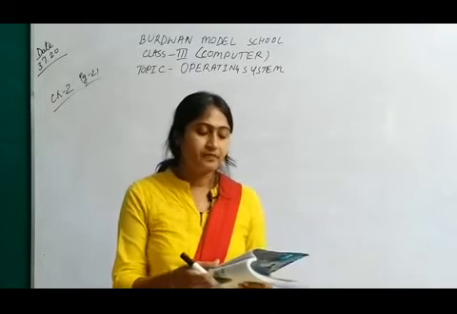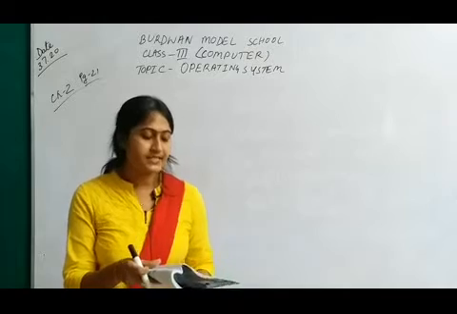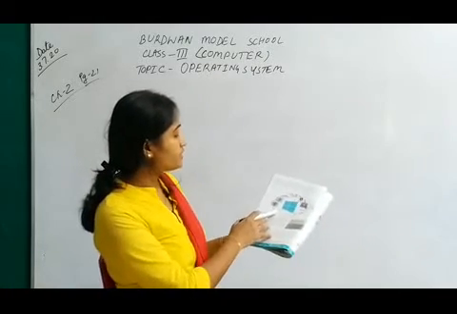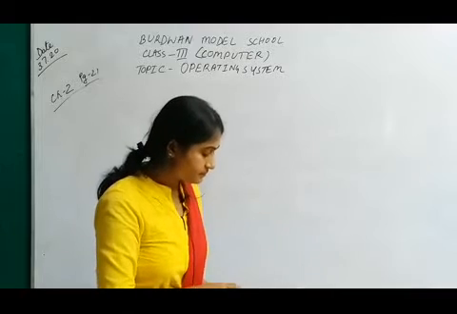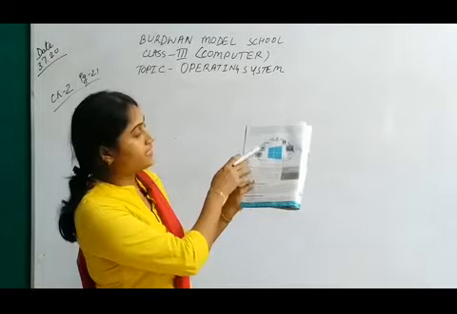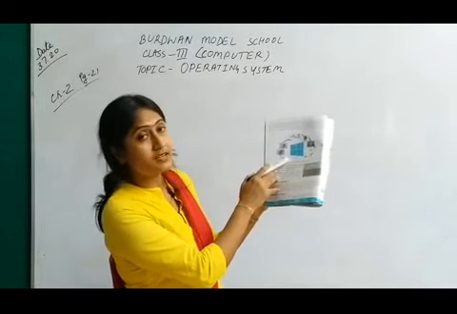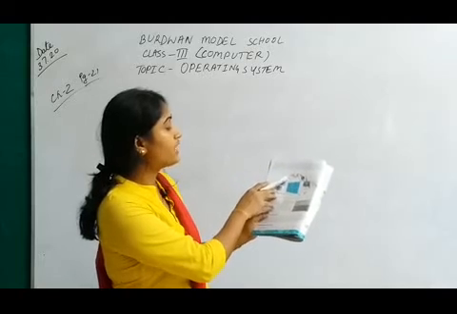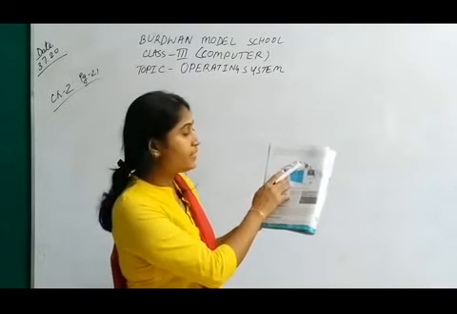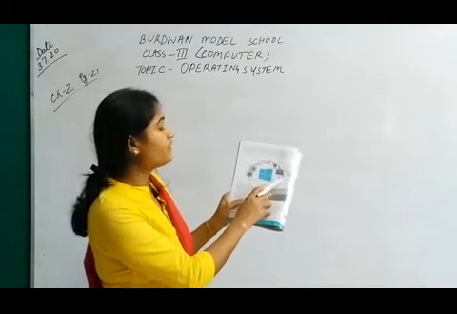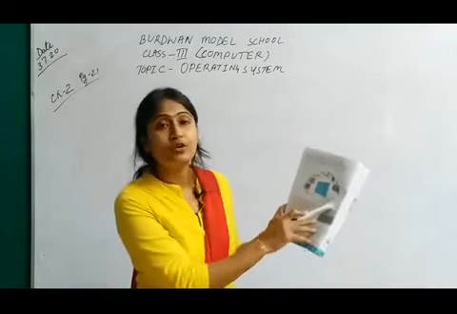Various versions of the Windows operating system are given below. Look over here. First Windows, then Windows 95, then Windows 98, then Windows XP, then Windows Vista, then Windows 7, Windows 8, now Windows 10.